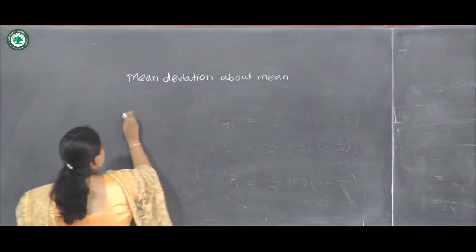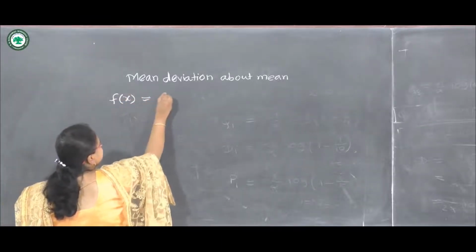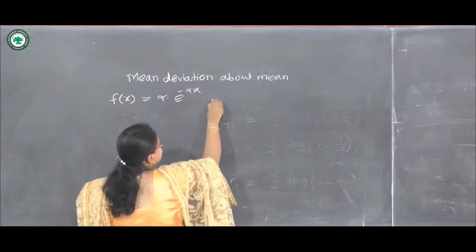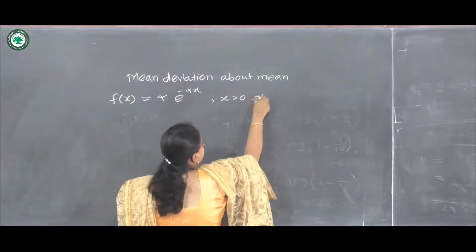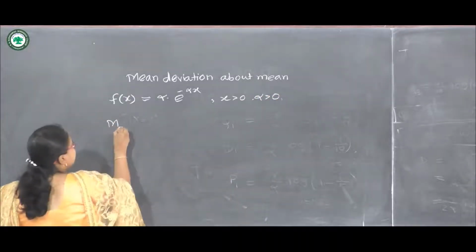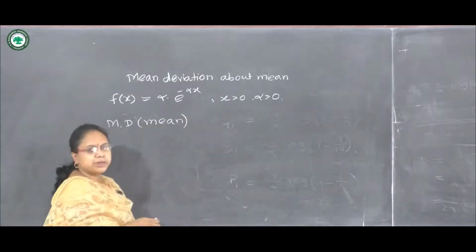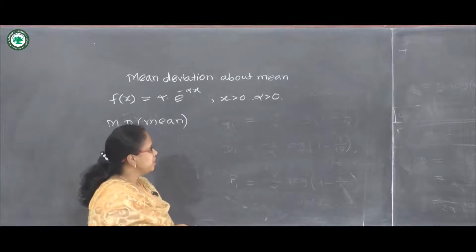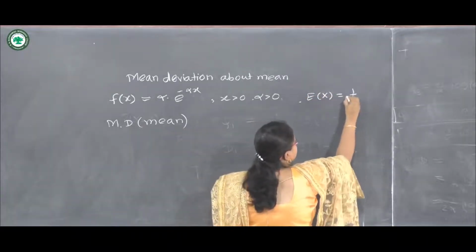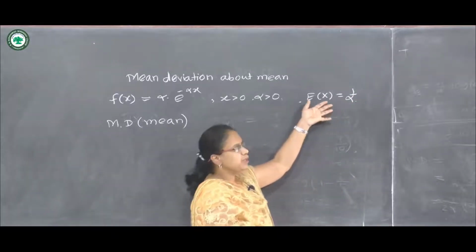So we know the PDF of exponential distribution, which is f of x equals alpha into e raised to minus alpha x, when x is greater than 0, alpha is greater than 0. Now we are obtaining the mean deviation about mean. For that purpose, we know that the mean of exponential distribution, that is expected x, is 1 upon alpha. We have seen and obtained this in my previous video lectures.